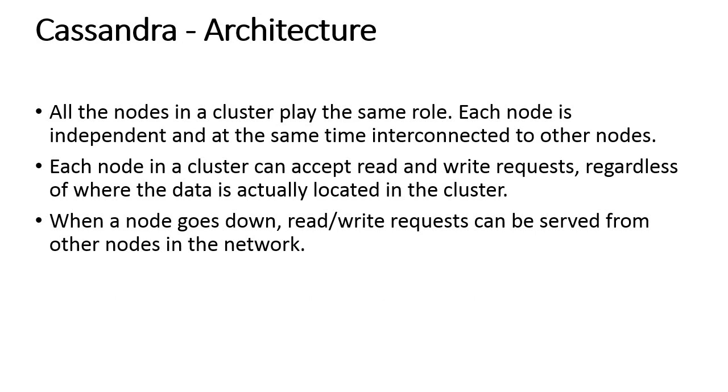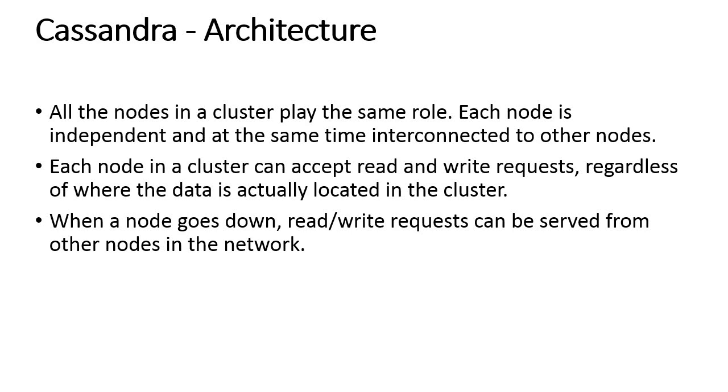As I told you, the design goal of Cassandra is to handle big data workload across multiple servers, multiple nodes, without a single point of failure. Cassandra has a peer-to-peer distributed system across its nodes, and data is distributed among all the nodes in the cluster. These are three very important points here. All nodes in a cluster play the same role.